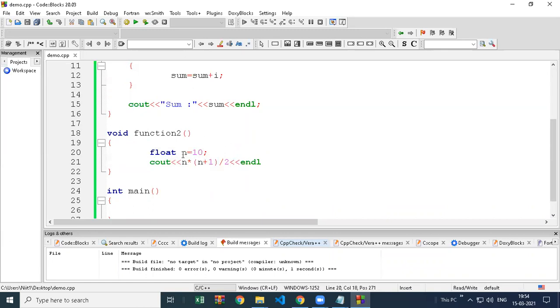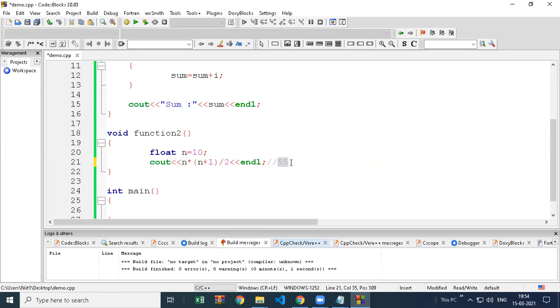Let's see how. N value is 10. So 10 into n plus 1. N is 10. 10 plus 1 is what? 11. So 11 into 10 is 110. And 110 divided by 2 is what? 55. You can do the calculation.